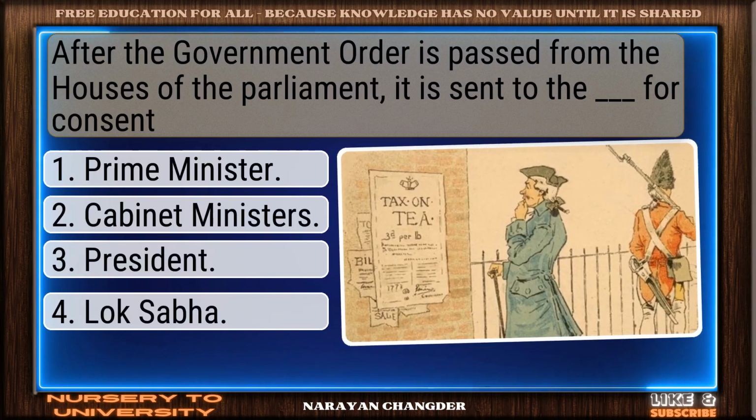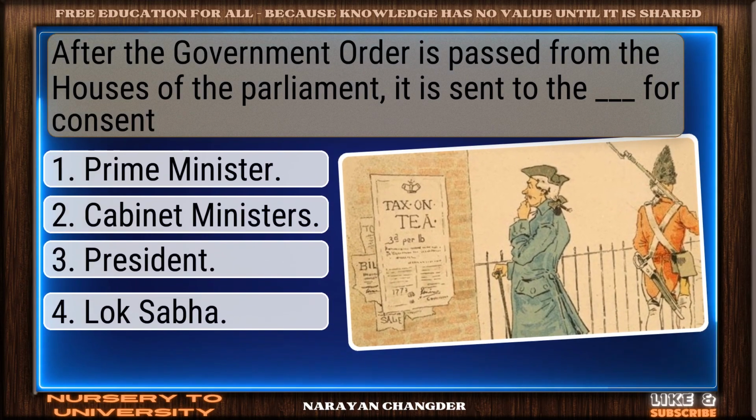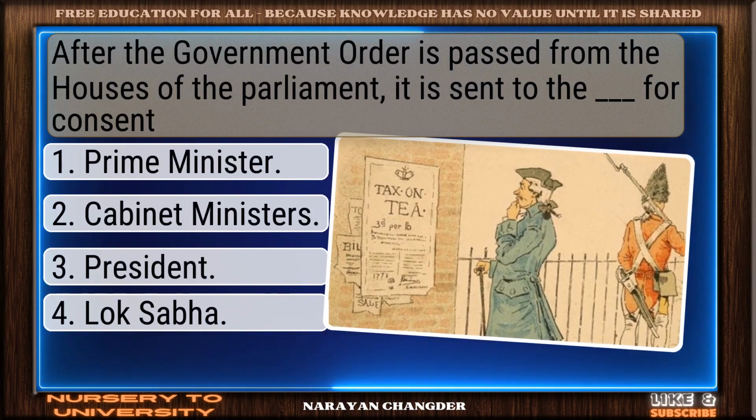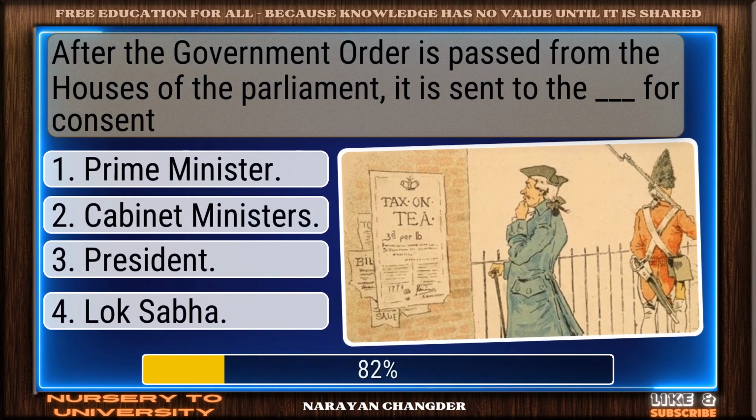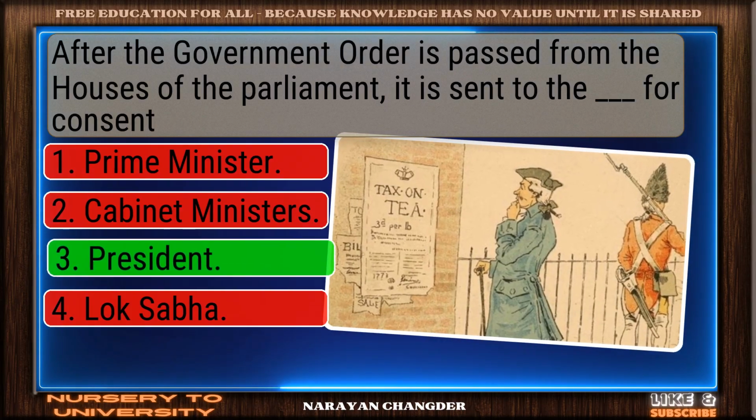Question number 15. After the government order is passed from the houses of the Parliament, it is sent to the dash for consent. Good thinking. President is the right answer.